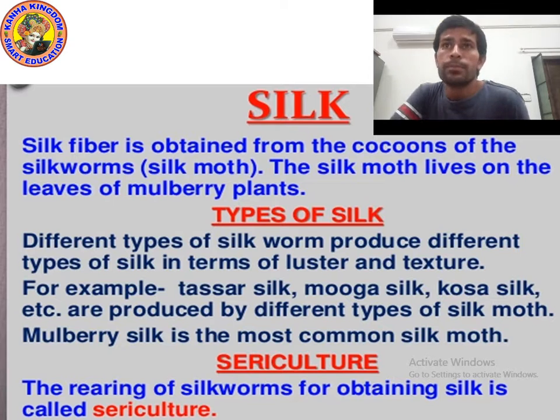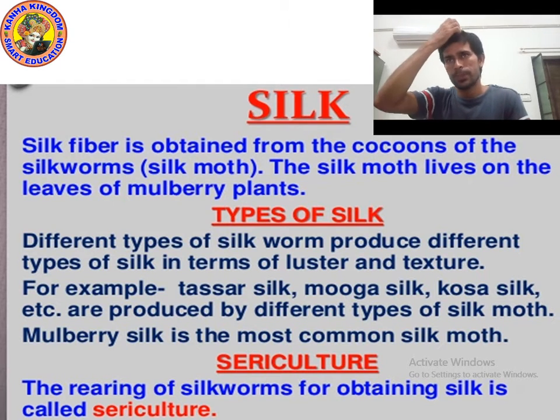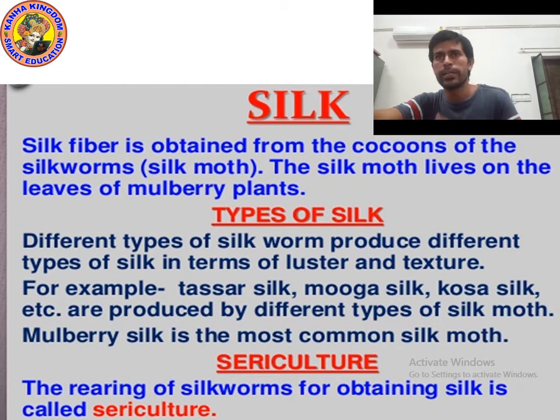And different types of silk. We know that different types of silkworm produce different types of silk in terms of luster and texture. Luster means shining, texture means appearance, how it looks, is it soft or coarse. And we know there are different types of silk like tassar silk, muga silk, kosa silk.